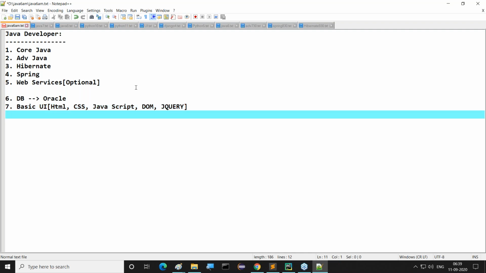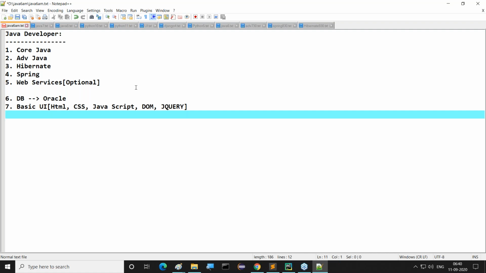If you have patience, SQL Server is not mandatory for a Java developer. Oracle is the minimum. Oracle is mandatory, or nowadays maybe SQL side, Oracle, NoSQL side, some like MongoDB; a number of things are available. But majorly at the initial startup stage, Oracle awareness is required. The basic UI part is required, minimum up to jQuery, not even up to Angular.